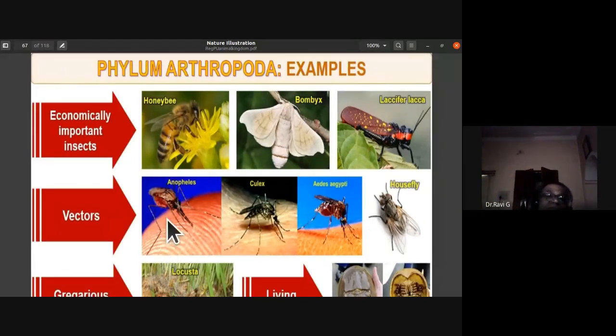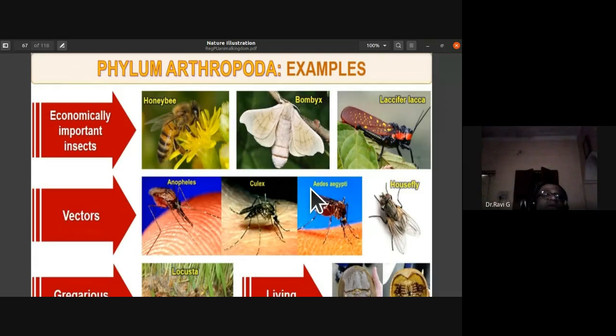There are different types of mosquitoes which cause different types of diseases. Malaria is caused by Plasmodium vivax, and the vector of malaria is the Anopheles mosquito. Then there are Culex mosquitoes and others which spread dengue and chikungunya.